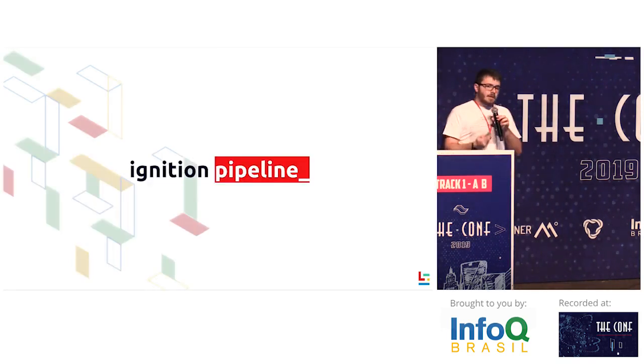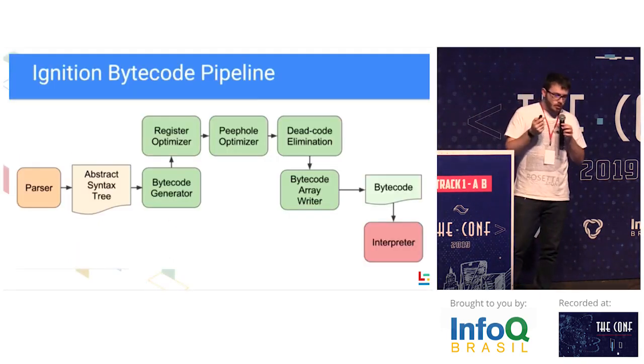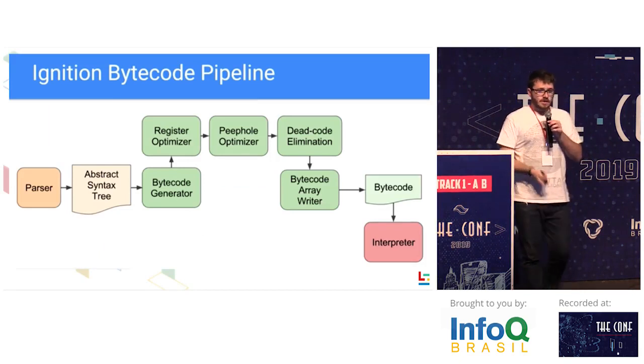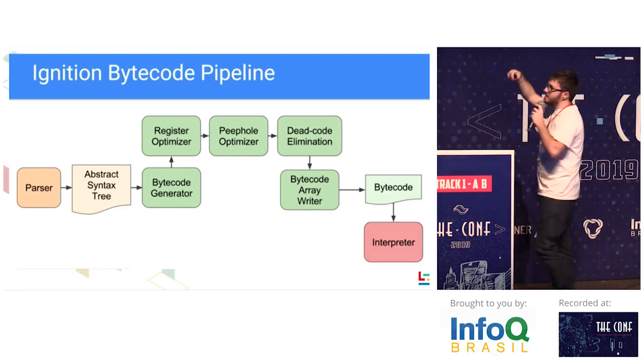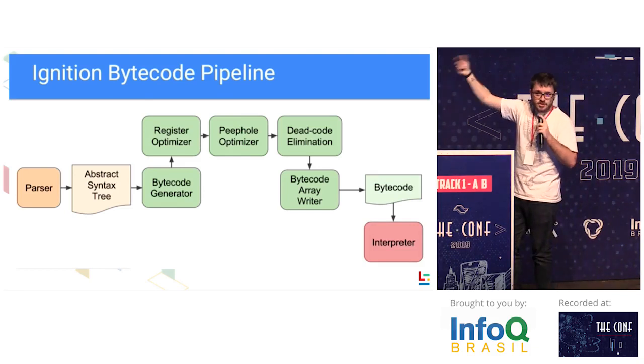So the Ignition pipeline is pretty straightforward. We have a parser that parses an abstract syntax tree. This is not going to fade away. The abstract syntax tree is very useful. It needs to be there because it's an interpreted language.